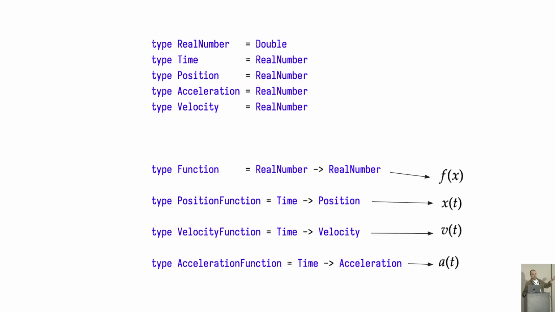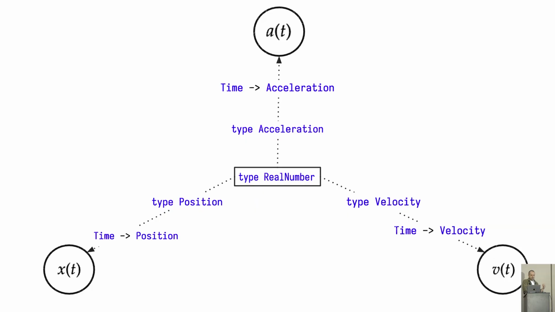And over here, we just write types in Haskell. And we start with the wrapper of real numbers over a double. And I know this is a big assumption, but we will just carry on. We will also see what a typical function definition is, which is a real number that takes a real number. And I want you to picture in your head the typical math function you would write on a piece of paper. And there are three functions that we're interested in studying, which is a position function, a velocity function, and an acceleration function. Now, visually speaking, how does this look?